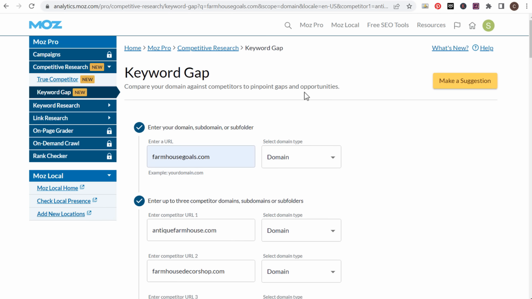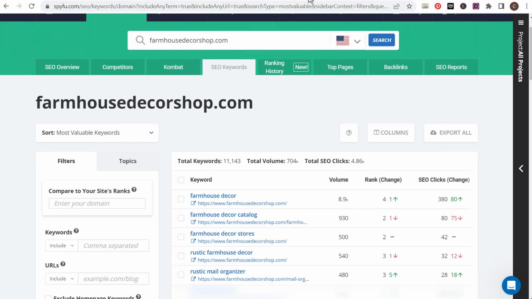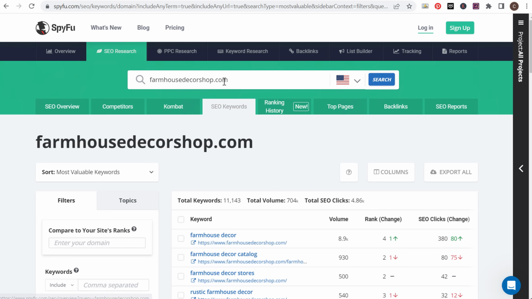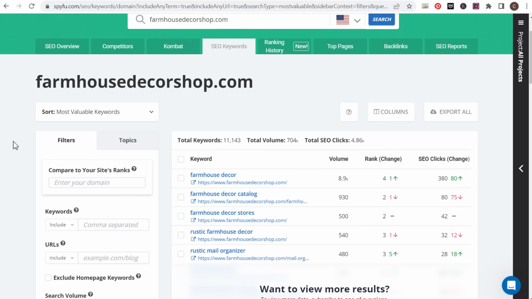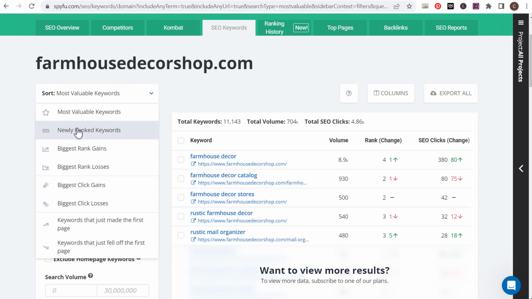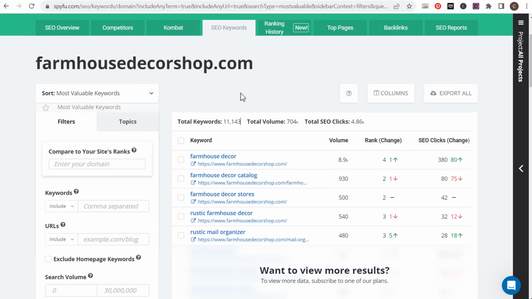Now, last but not least, using SpyFu, coming back over here, entering your competitor URL, we're going to do farmhouse decor shop right here, and SEO keywords. So what I like about entering your keywords, so you're using SEO Research, this is the completely free version of SpyFu. Entering a competitor URL, what you can see is they have most valuable keywords here. So there are all of these different options, and they're going to give you 5 for every single option.